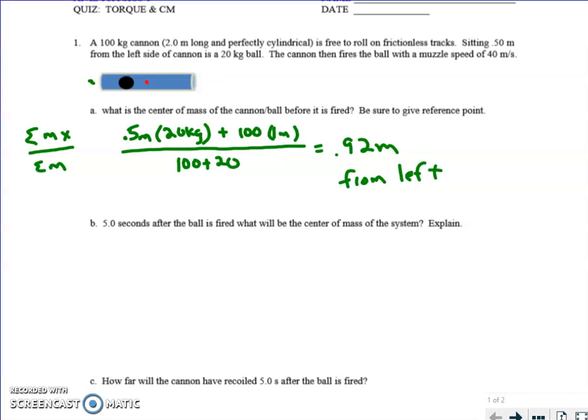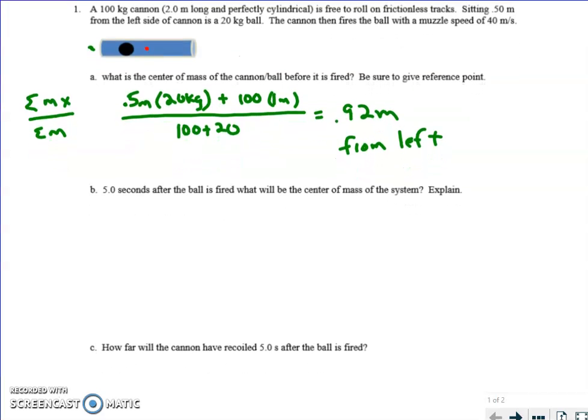Okay, then we fire the cannonball. And the barrel, implying this, is not held down by anything. So the cannonball is going to go forward. The barrel's got to recoil. Well, that's action-reaction. That's conservation of momentum. But to ask, what's the center of mass after a certain amount of time?